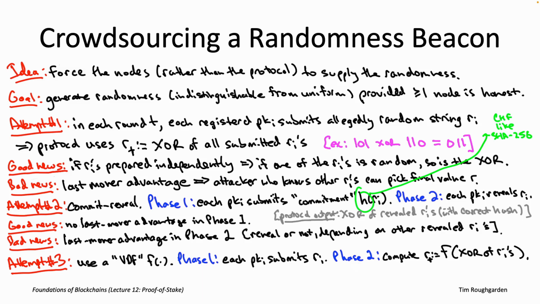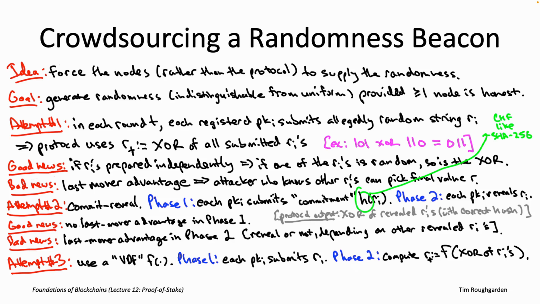And indeed, VDFs, they're not merely cryptographic hash functions. They're really their own cryptographic primitive with their own defining properties and their own proposed constructions. And to see the issue, think again about an attacker who, right at the conclusion of phase 1, is aware of everybody else's contributed r sub i's.